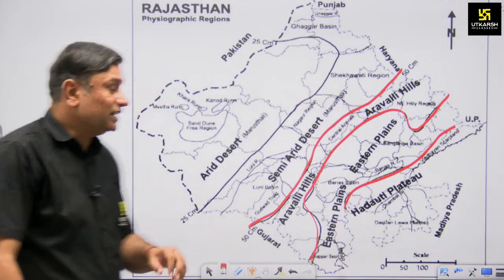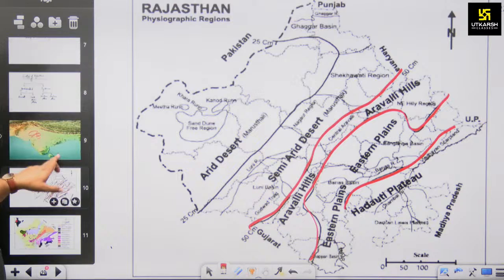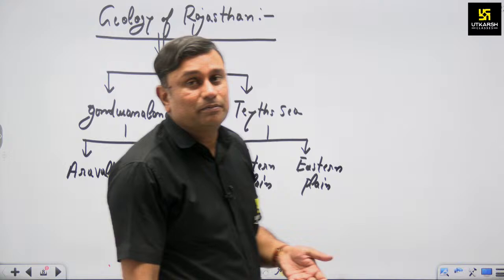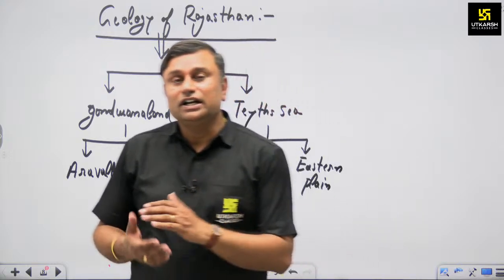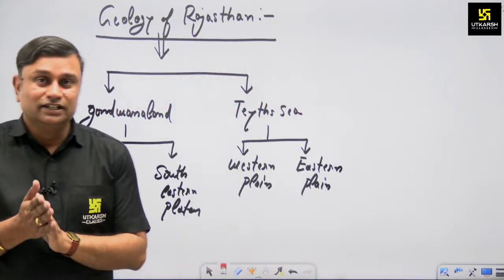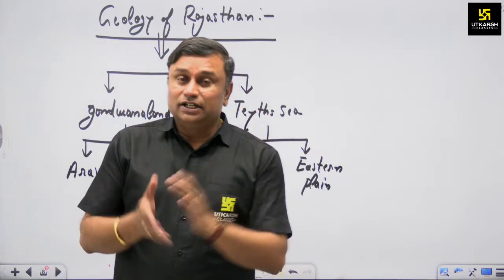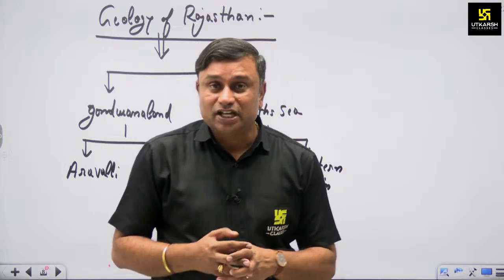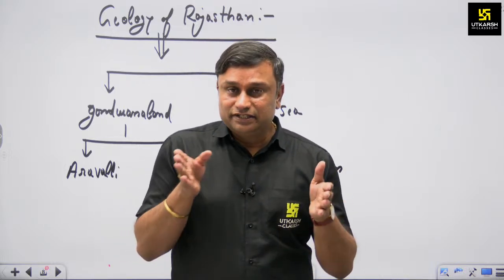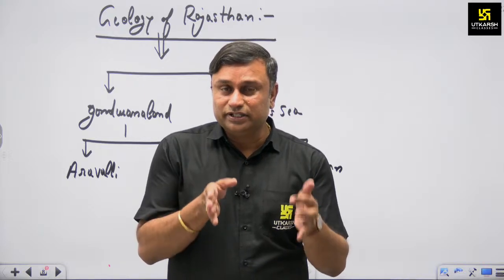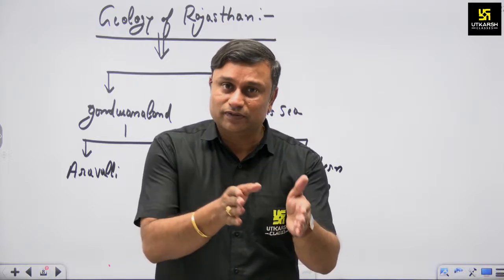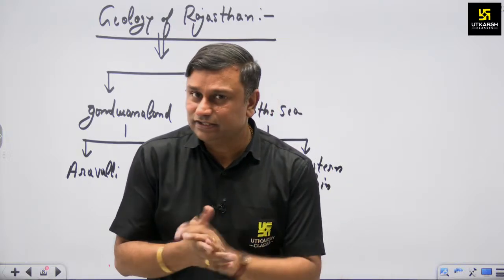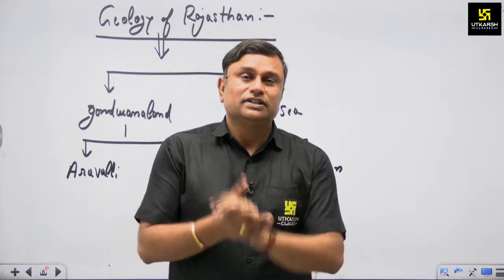Now the question arises, if we are discussing the geology of Rajasthan, it literally says that we are part of Gondwana land and we are associated with the remains of Tethys Sea. If we minutely visualize a Rajasthan map in our mind, we clearly see that there is an Aravalli and Hadoti section. So Aravalli and Hadoti are associated with Gondwana land, and the western and eastern plains are associated with the remains of Tethys Sea. This is the clear vision which will come in your mind.